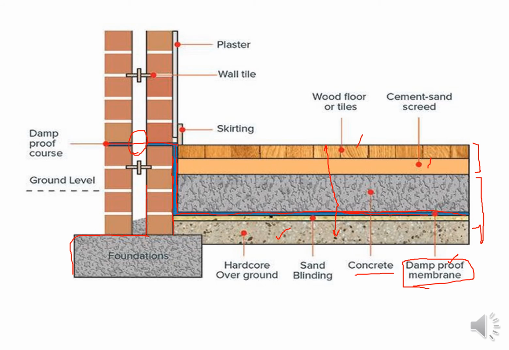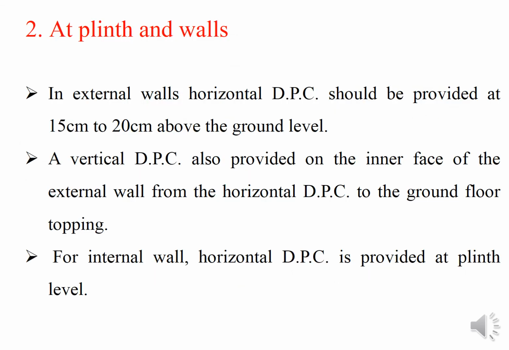So here you can see the highlighted blue layer, that is the damp proof layer, damp proof membrane, damp proof course. So this is the vertical DPC that we have discussed earlier. In this way you have to provide it all over this surface, through this joint of the floor to the wall, and below the floors, and at the plinth level. So this DPC you have to provide. Then comes the DPC at plinth and walls.